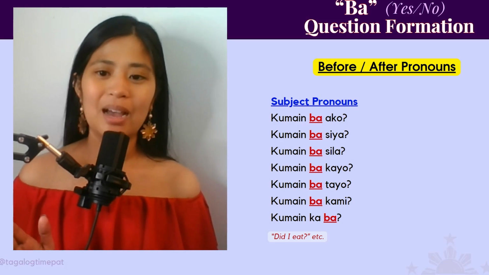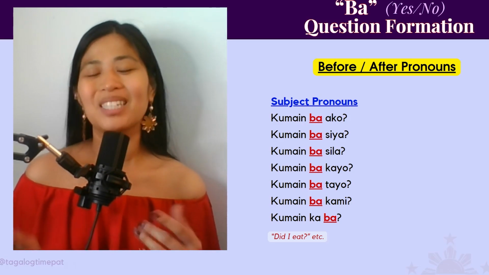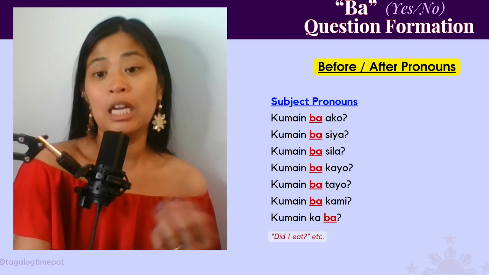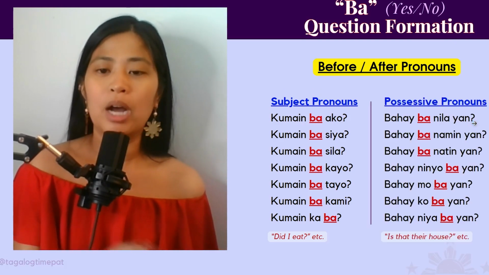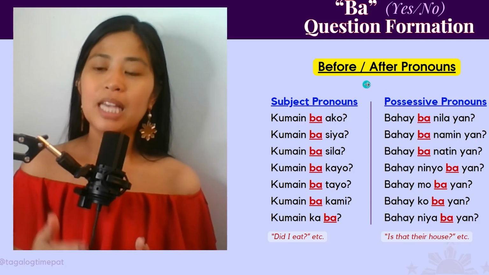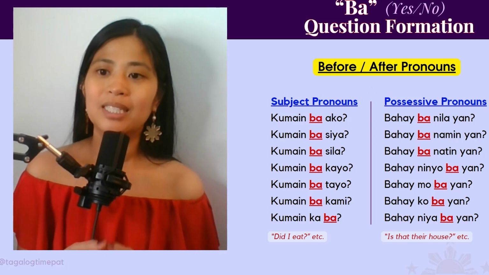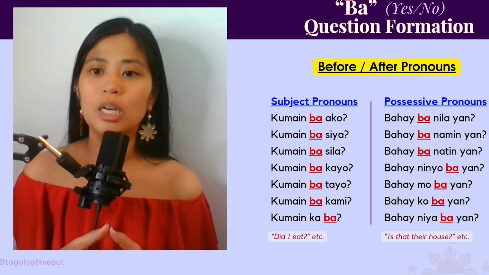Again, if you mix it up, if you happen to say kumain ba ka, that's not correct, but someone will correct you, hopefully. So don't be scared of making the mistake. Just know that there are certain times when ba goes before or after. Now let's take a look at possessive pronouns. So bahay nila yan, that means that is their house. Bahay nila yan. But when you add ba, it turns it into a question.